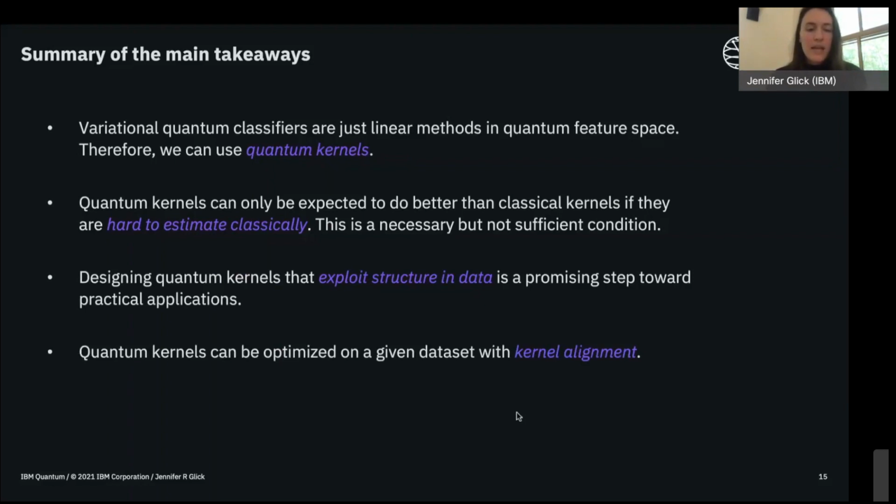And then the last thing is that we can use this well-known procedure called kernel alignment as another tool in our toolbox to optimize quantum kernels on a given data set in a way that can improve the generalization bounds of these classifiers.